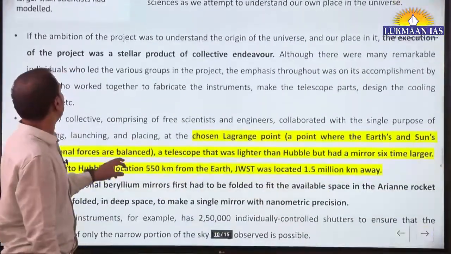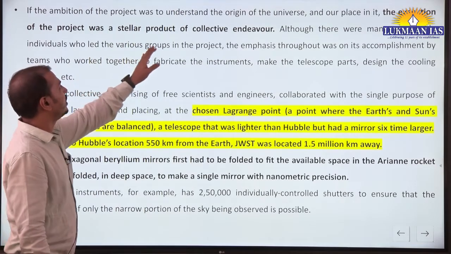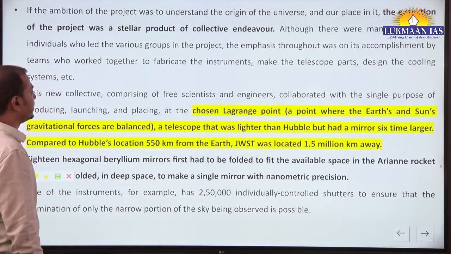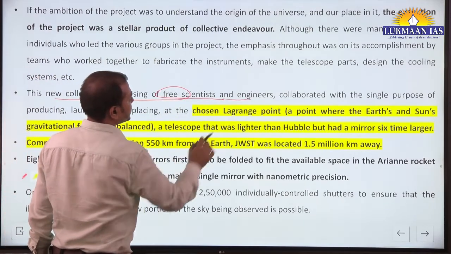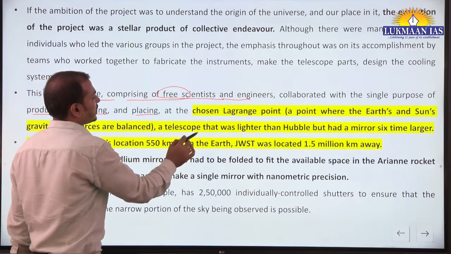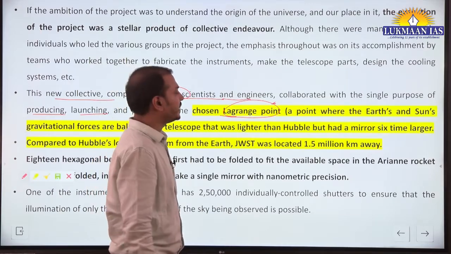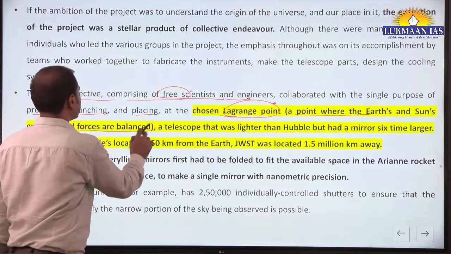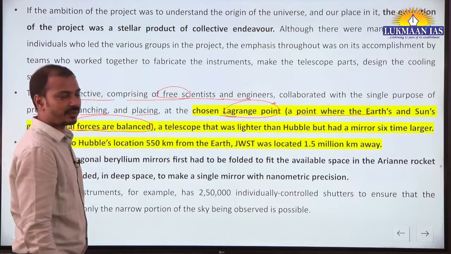Along with that, additional information: the execution of the project was a stellar product of collective endeavor among different space agencies. The new collective comprising scientists and engineers collaborated with a single purpose of producing, launching and placing it at the chosen Lagrange point. Now this can be asked in prelims examination. Lagrange point, a point where the Earth's and Sun's gravitational forces are balanced. So this can be asked in the prelims examination.